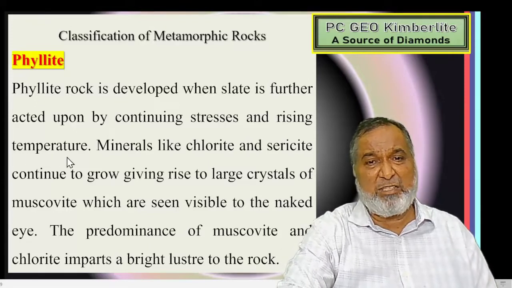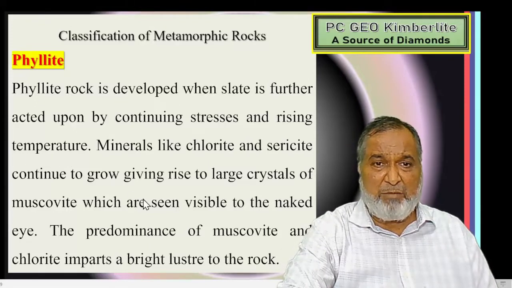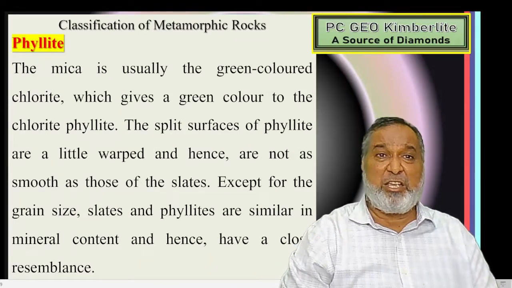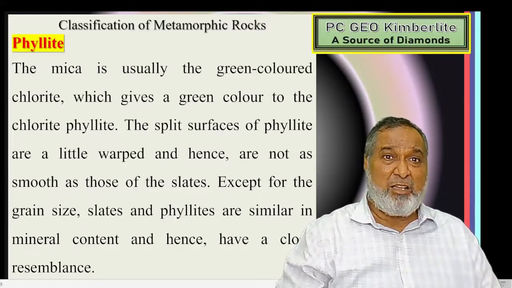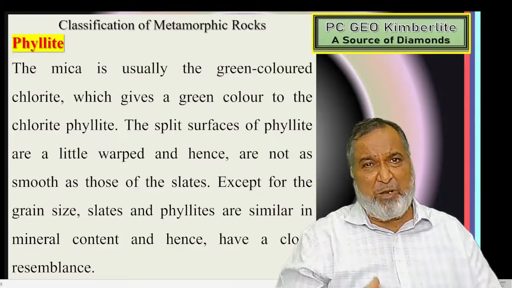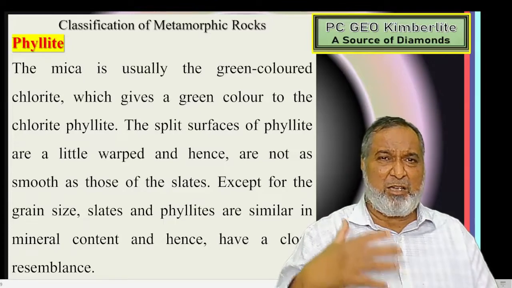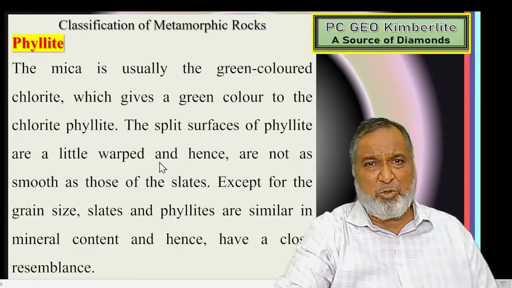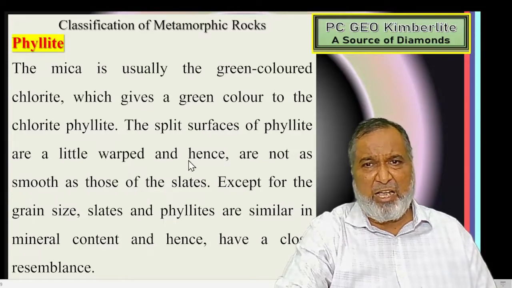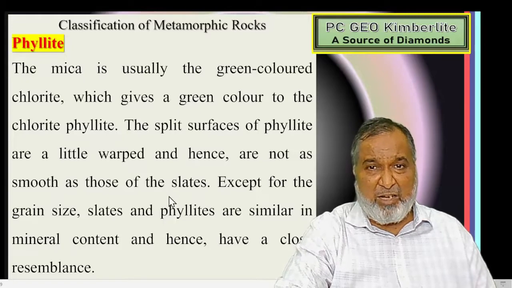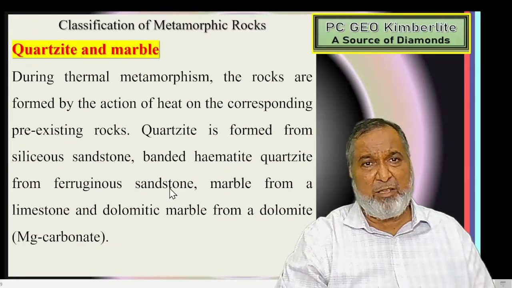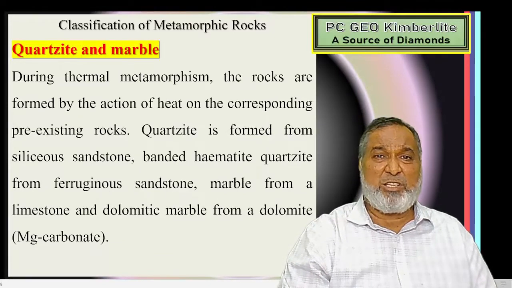The bright luster is shown by muscovite as well as chlorite minerals, and it is somewhat greenish, not exactly dark greenish. Phyllite will convert into the next one, the chlorite schist. You can see it is a perfectly foliated form with green color showing a vitreous luster. In the chlorite schist the color will be greenish, the split will be there, and the cleavage will be perfect, so that will be called the phyllites.